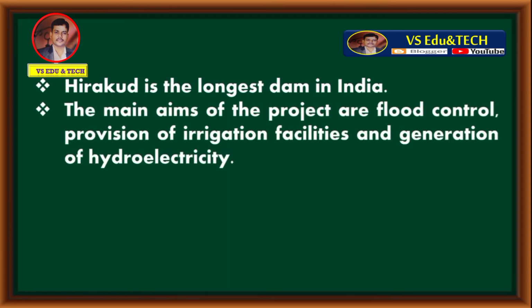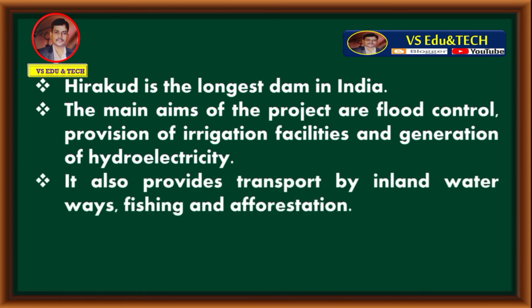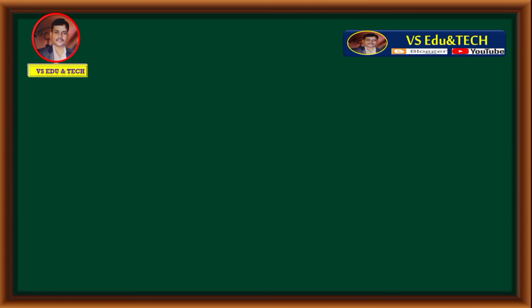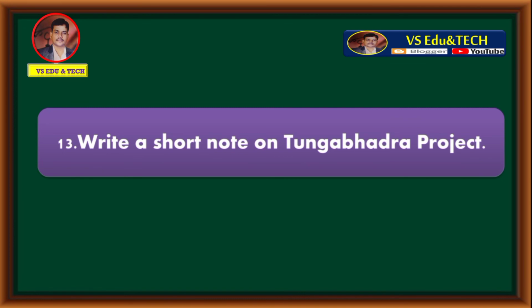The main aims of the project are flood control, provision of irrigation facilities and generation of hydroelectricity. It also provides transport by inland waterways, fishing and afforestation. These are all about Hirakud project. Let's move to question number 13. Write a short note on Tungabhadra project.